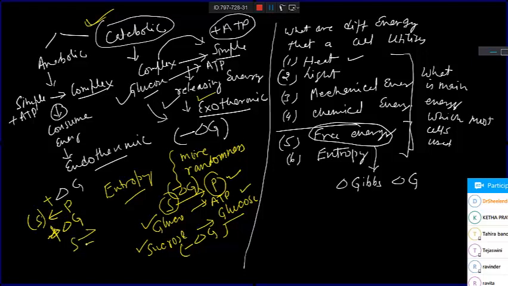And when both are in equal concentration, what will be the sign of delta G? Delta G will be 0. Delta G 0 means both substrate and product are in equilibrium and nothing is happening. Neither is the substrate broken into the product, nor the product into the substrate. Equilibrium has been attained. So if you think in terms of ecology, then what are we talking about?